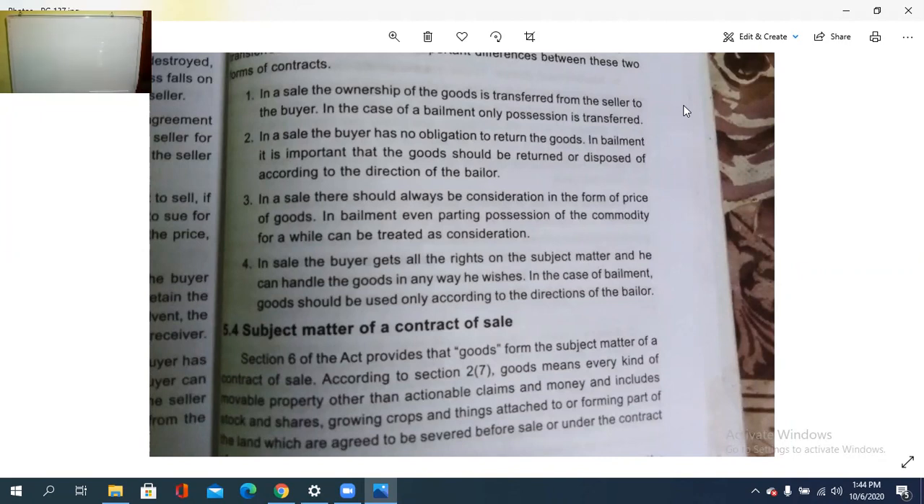So once again, in a sale, ownership of the goods is transferred from the seller to the buyer, while in bailment law only possession is transferred. Second, the buyer has no obligation to return the goods.